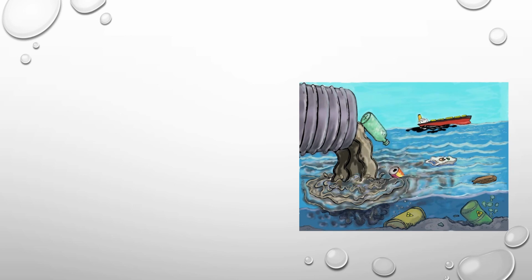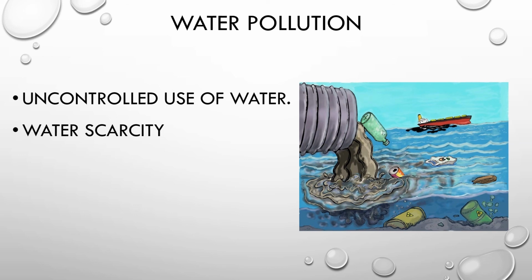Now what is happening over here? Yes, there is a lot of waste that is dumped into the seas. There is oil spill happening from the ship. Industrial waste water is thrown into the sea. So this is an example of water pollution. Water pollution happens because of the uncontrolled use of water. We use water and we also dump our waste into it, and this will definitely lead to water scarcity.